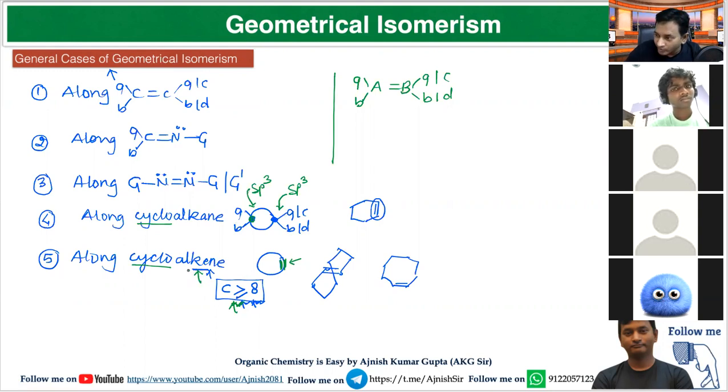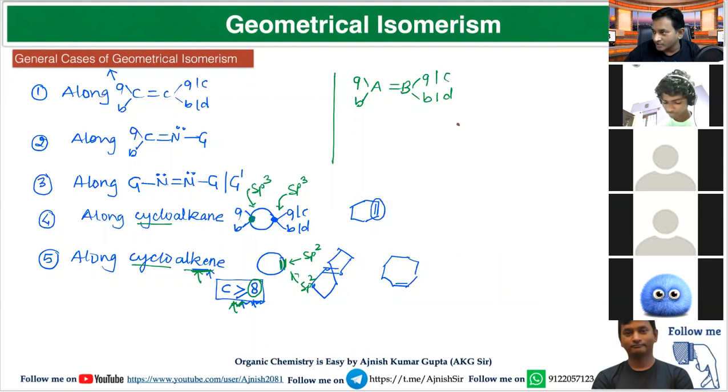But if you are going to see a long cycloalkene, it means you are going to see a long sp2 carbon. Now, if the carbon is sp2, there is a limitation that the number of carbons will be 8 or greater than 8. But if the carbon is sp3, then there is no limitation. A has a different substituent, B has a different substituent, that will show GI. Is it clear?